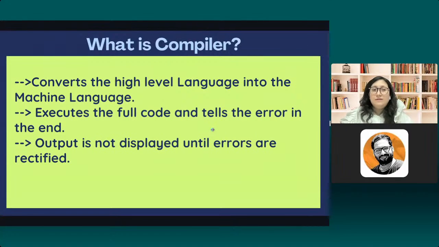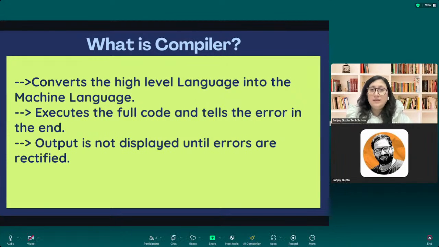Then what is a compiler? The compiler again converts the high level language into the machine language program, and it executes the full code and tests the error in the end. Output is not going to be displayed until and unless you clear the error out. So now you should know what interpreter and compiler exactly mean.